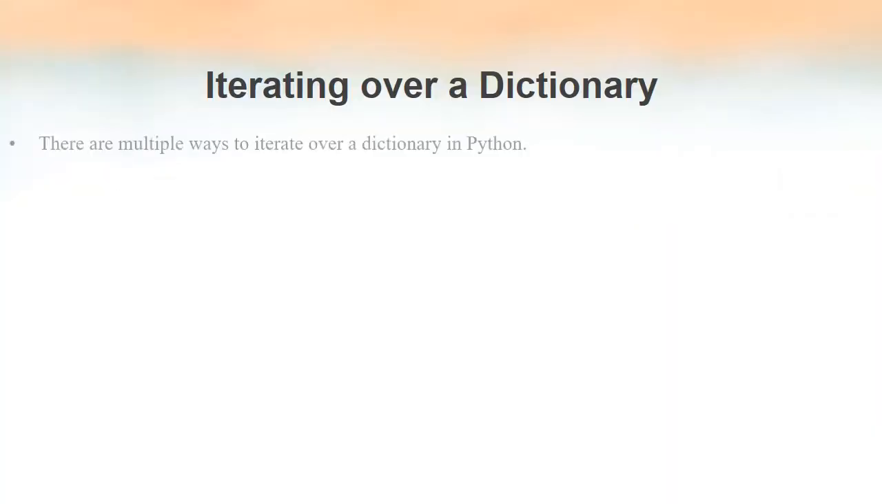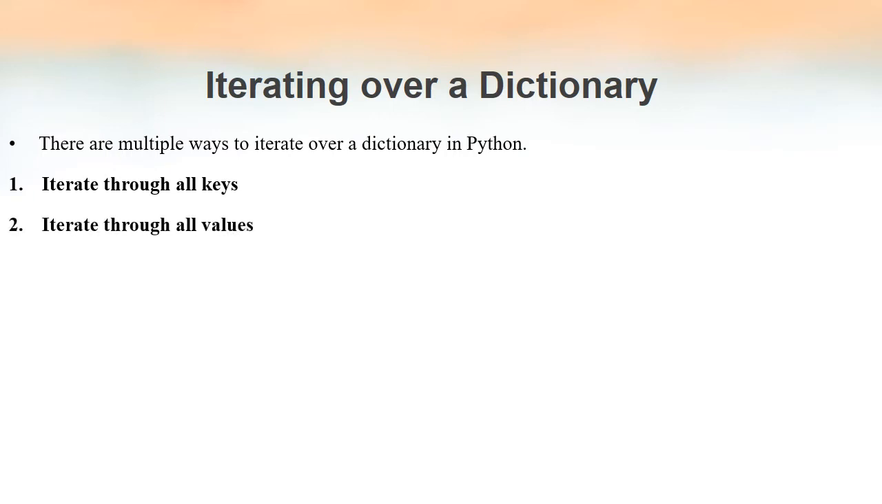There are multiple ways by which we can iterate over a dictionary in Python. First of all, we can iterate through all keys. We know that a dictionary is a collection of key value pairs. Every item in a dictionary consists of a key and a corresponding value. So we can iterate through a dictionary by means of keys, or by means of its values, or by all key value pairs.